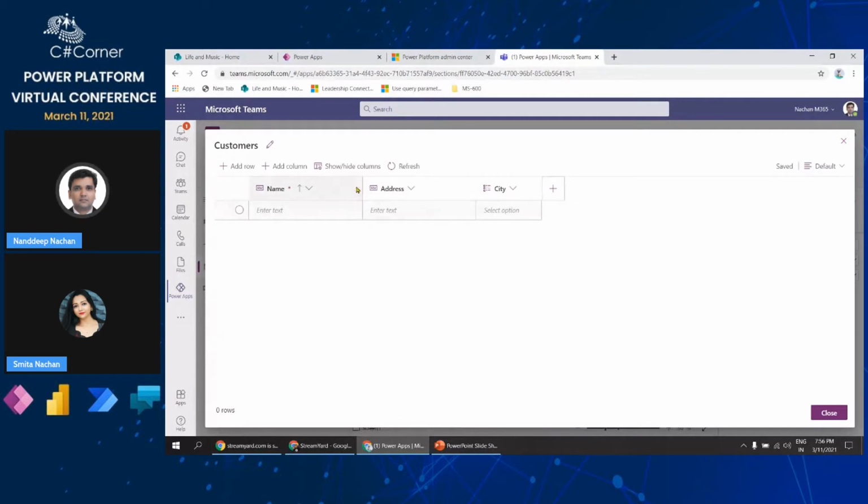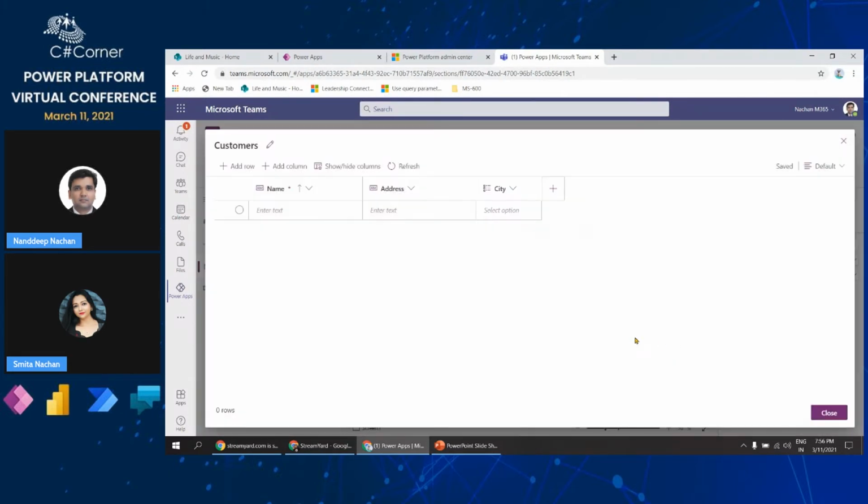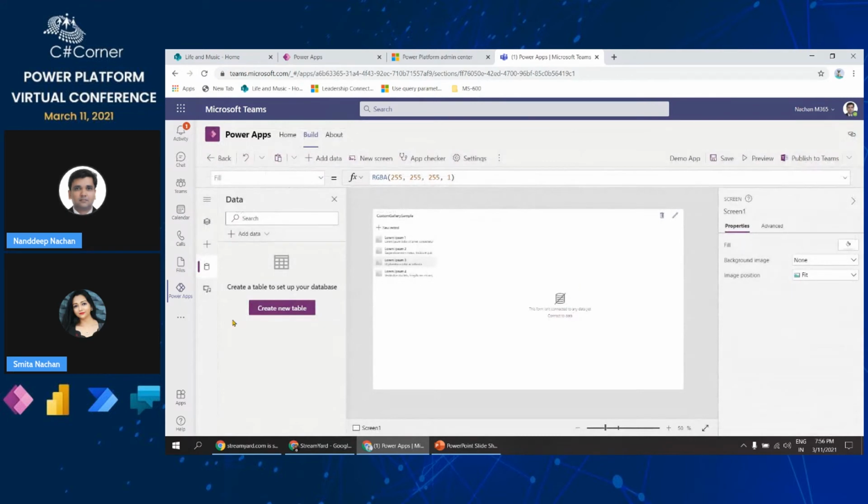We can also show or hide certain columns in the tables. For example, if you want to show who has created a particular entry, you can turn on created on, or even when it was modified and all those things. I will keep it very simple for the first table creation, and I will close.